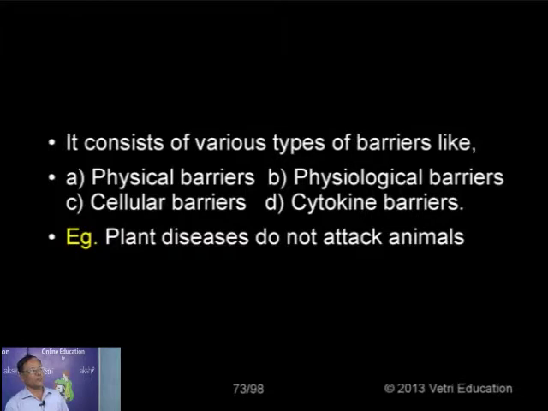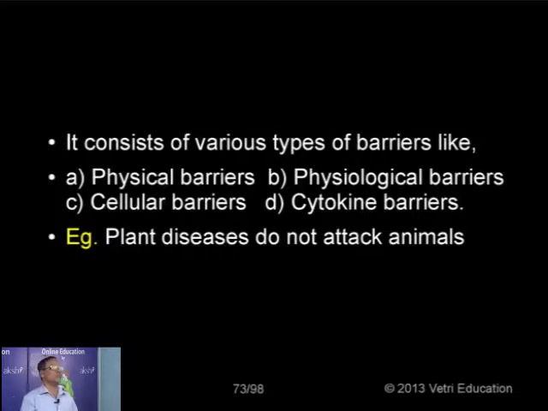Transferring the message, giving caution to the adjacent cells: you are going to be attacked, be cautious. So what is the best example for innate immunity? We have diseases caused by microorganisms, either by bacteria, fungus, etc. But those diseases attacking the plants, we cannot develop them. So the best example: plant diseases normally do not attack animals because we have the natural immunity.